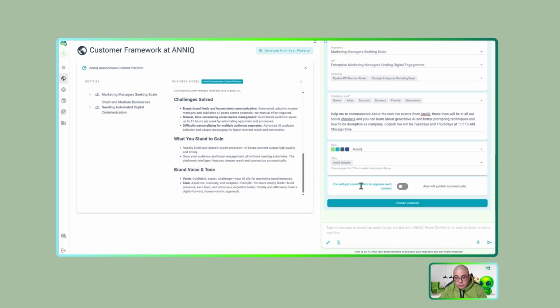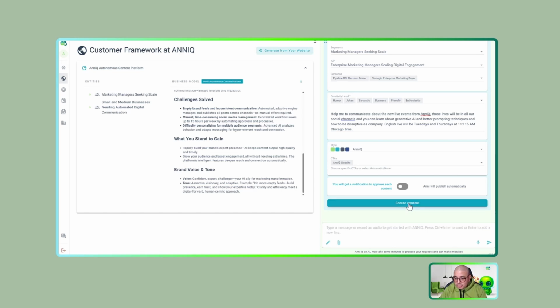In this case, you will receive an email notification to approve the content before it is published by Anni. This will happen between 2 to 6 hours before the content is planned. Or if you decide in this way, Anni will just publish the content for you on the specific channel. I will set this option to show you the rest of the process.